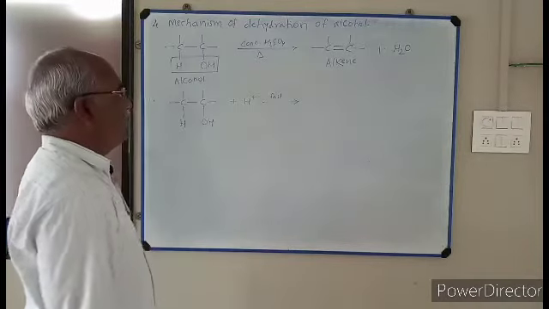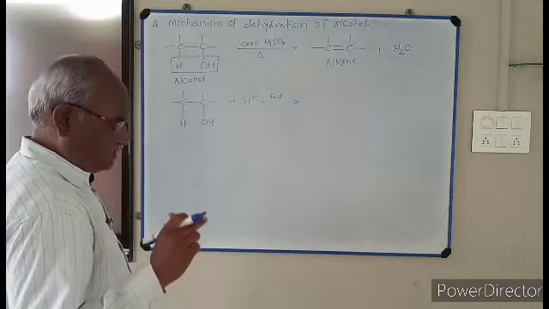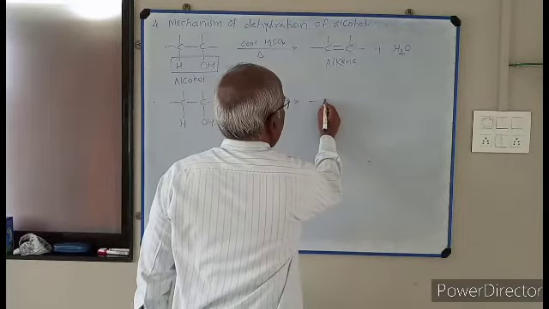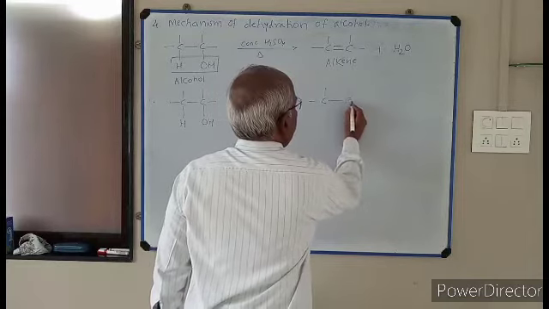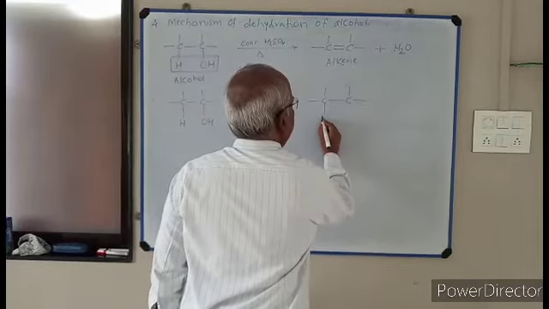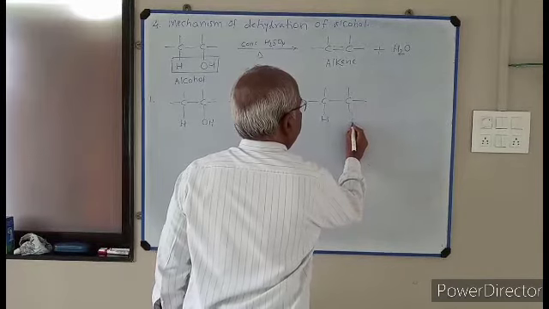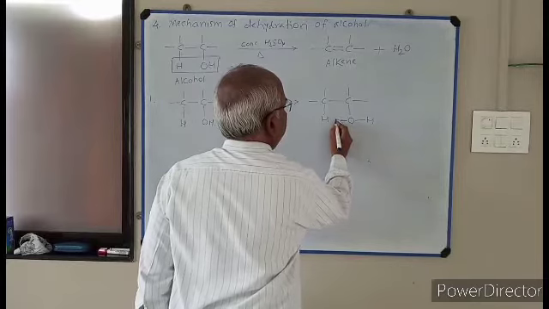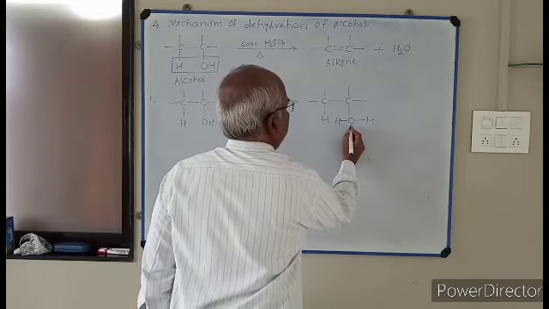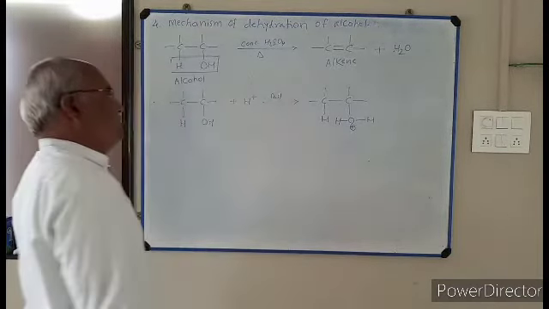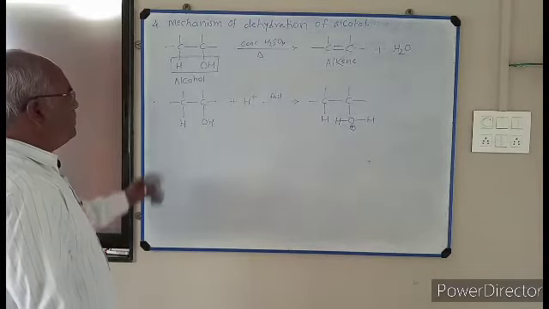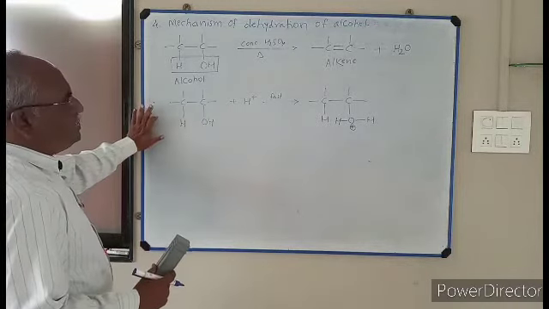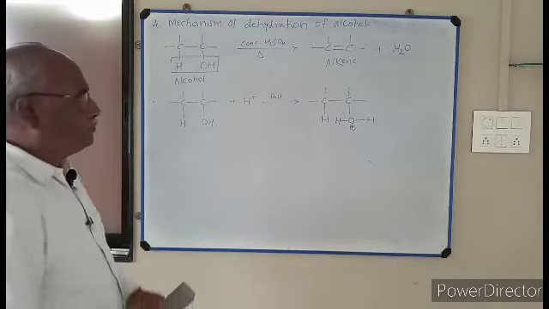Protonation takes place at a fast rate, and the product obtained is like this. This is H. I represent OH like this, and a proton is added here, H. So this is protonation of alcohol. This is the first step of the mechanism.